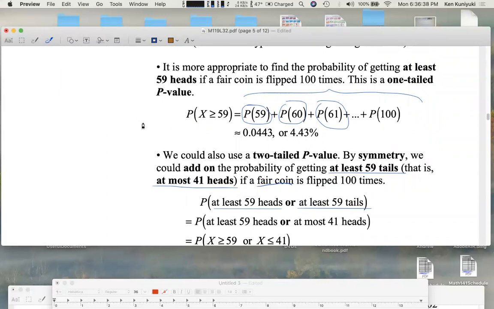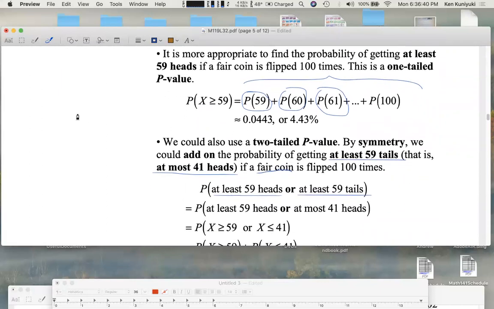But here's the thing. If alpha is 0.05 or 5%, if 5% is our threshold for what it means to be unusual, remember, if the p-value is low, let's say lower than alpha, then the null must go away.